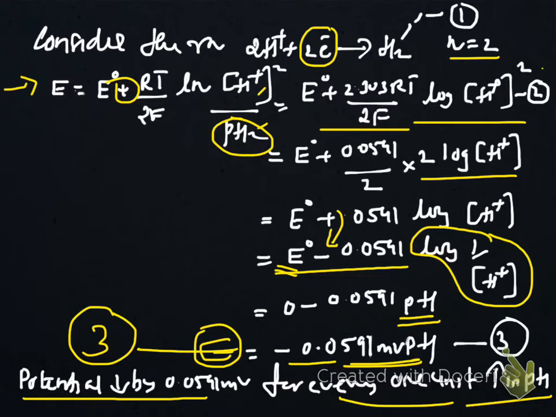When pH equal to 1, it becomes minus 0.0591. If pH equal to 2, it becomes minus 0.0591 into 2. If it is 13, then it becomes minus 0.0591 into 13. So slowly decreases with increase in pH. This is the case of hydrogen liberation, or it is the condition when water acts as an oxidizing agent.